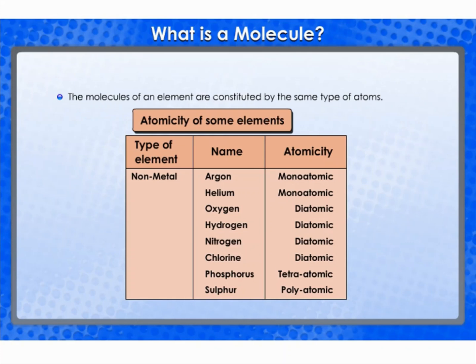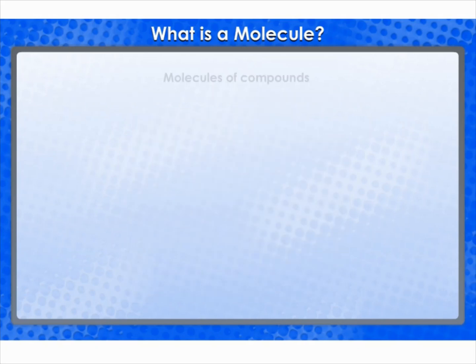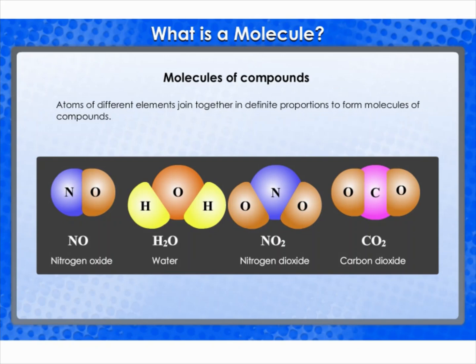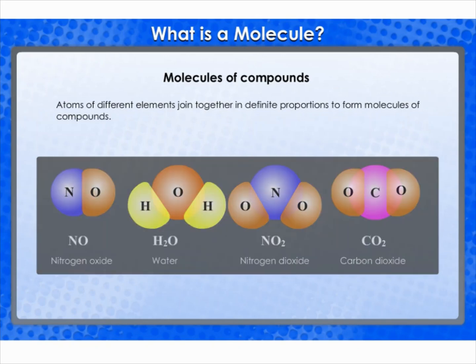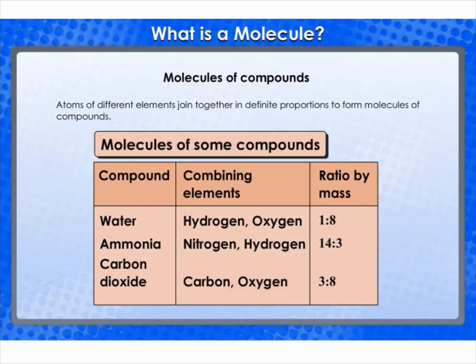Metals and some other elements, such as carbon, do not have a simple structure but consist of very large and indefinite number of atoms bonded together. Let's look at the atomicity of some nonmetals. Molecules of compounds. Atoms of different elements join together in definite proportions to form molecules of compounds. Let's discuss some examples.